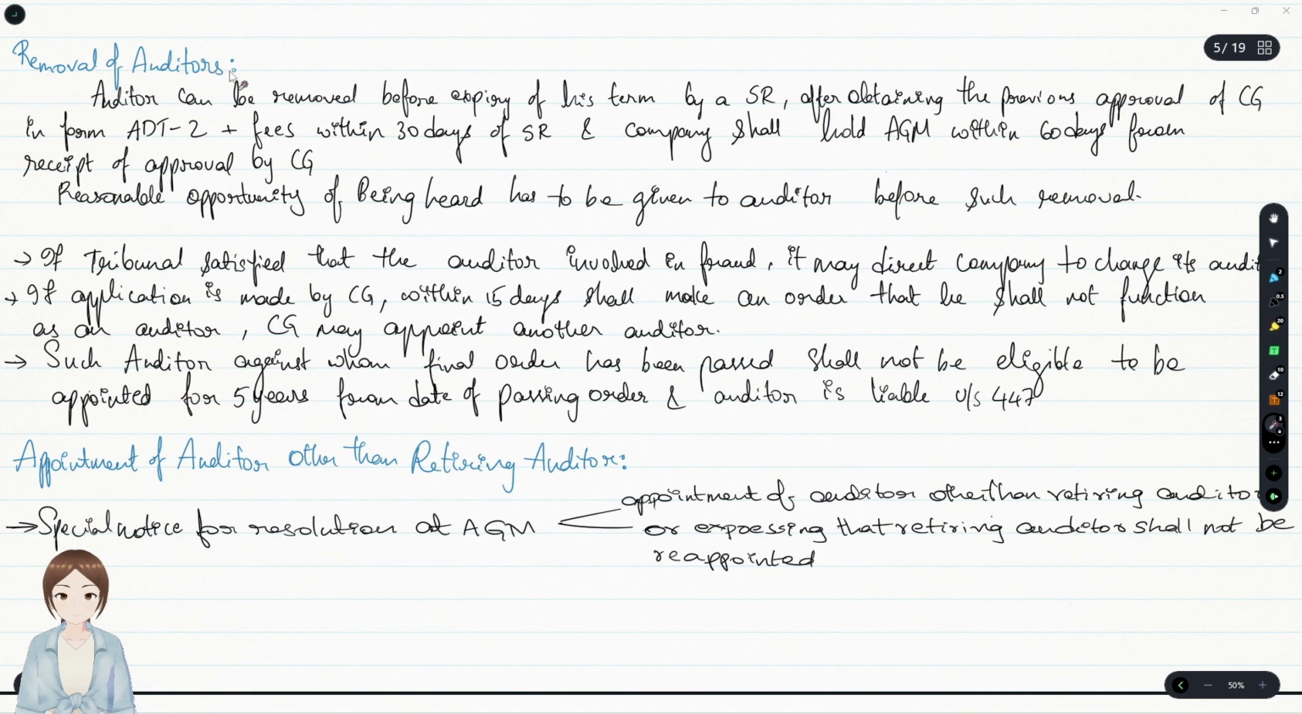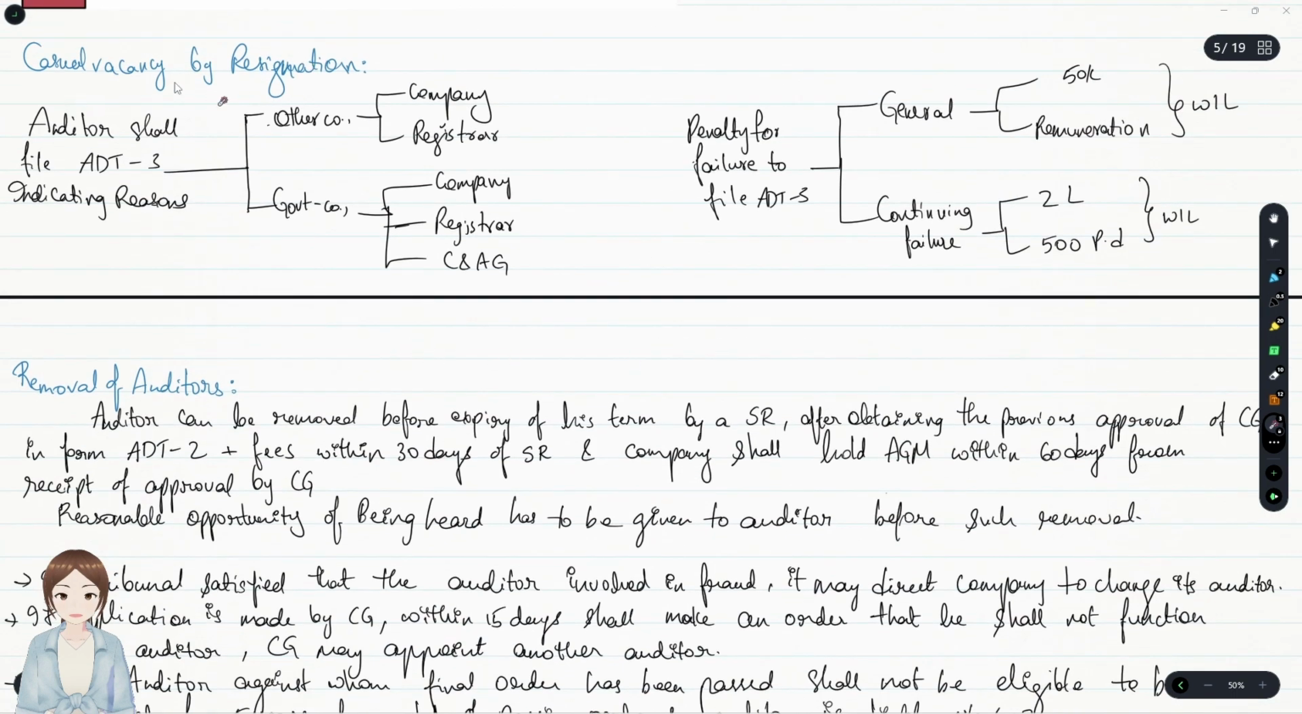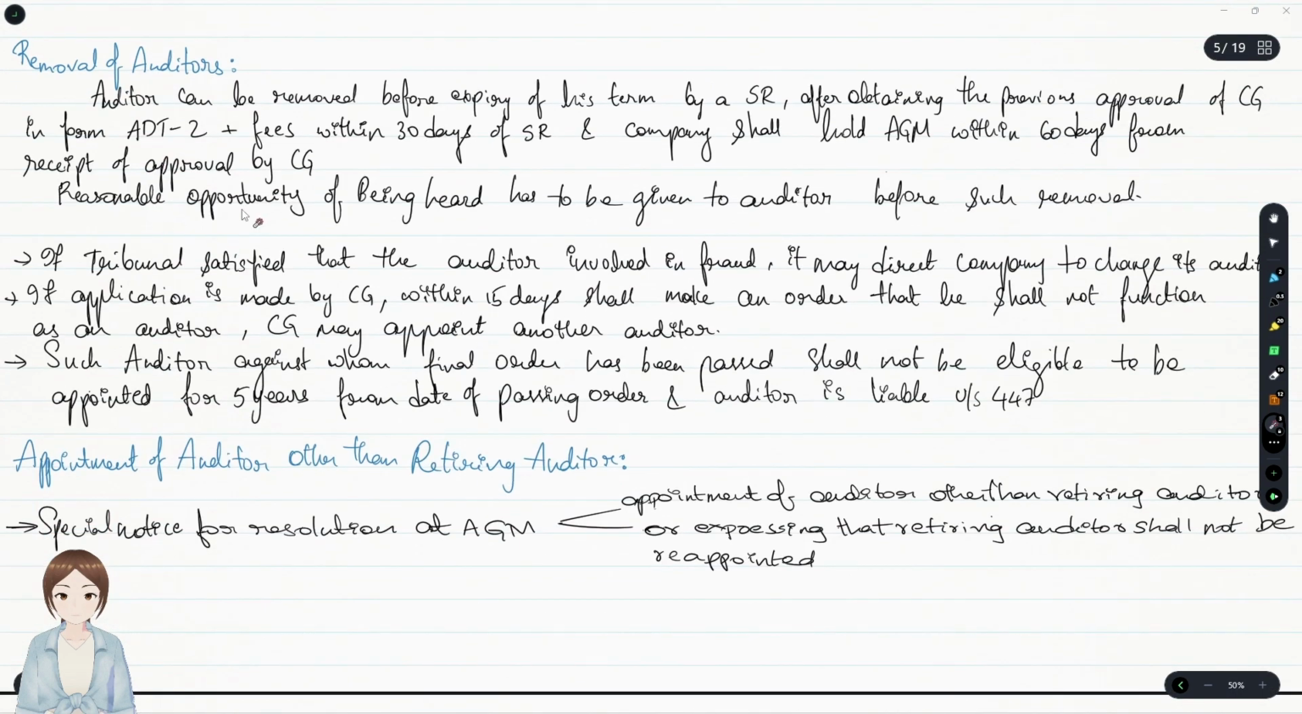Removal of auditors. Now, the auditor had resigned. That's his right to resign. Now we are talking about the right of the company to remove the auditor. Auditors can be removed before their expiry by a special resolution after obtaining prior approval of the central government. We have to make note of two things: Form ADT 2 plus fee within 30 days of the special resolution, and the company shall hold an AGM within 60 days after the response from the central government. So there were two things.